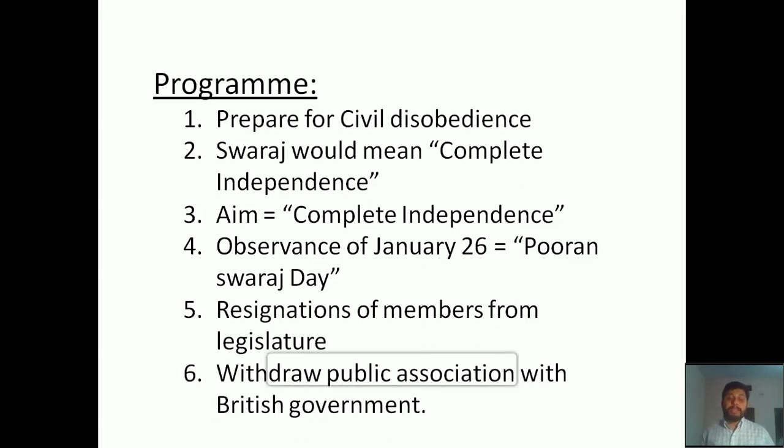Then finally, the sixth point says: withdraw public association with the British government, withdraw all possible contact and all possible help. That means the Indian National Congress finally declared the British government as their enemy. They decided to withdraw all associations with the British government. So these were the different programs introduced by the Congress during the Lahore session under the leadership of Jawaharlal Nehru. They introduced these programs as a beginning, an introduction to the civil disobedience movement.